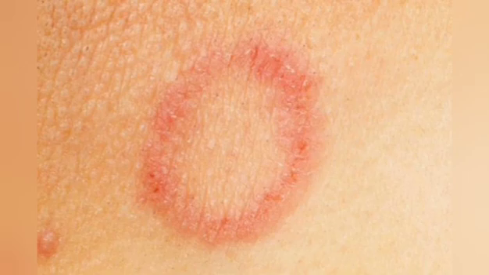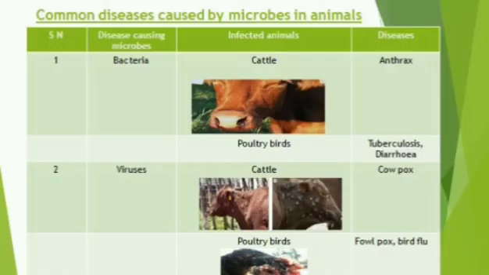Microbes cause diseases in cattle. Anthrax is caused by bacteria, and cattle get affected by anthrax. Cowpox is caused by viruses. This affects cattle, and poultry birds also get affected by diseases called bird flu, fowl pox, etc.